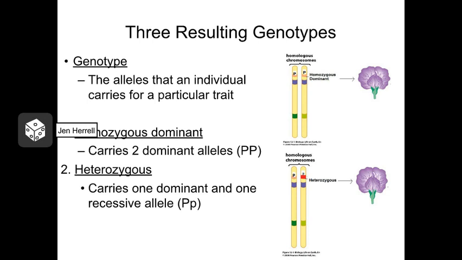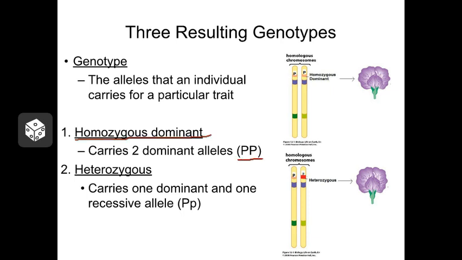The genes that an individual actually inherits is referred to as its genotype, and we refer to the genotype using capital and lowercase letters. In the dominant recessive system, there are three possible genotypes that an individual can have. If the individual inherits two dominant alleles, one from each parent, we say they are homozygous dominant.